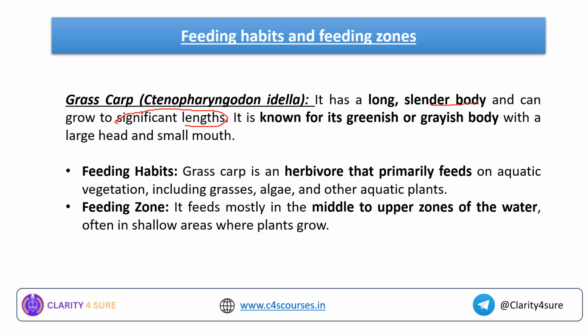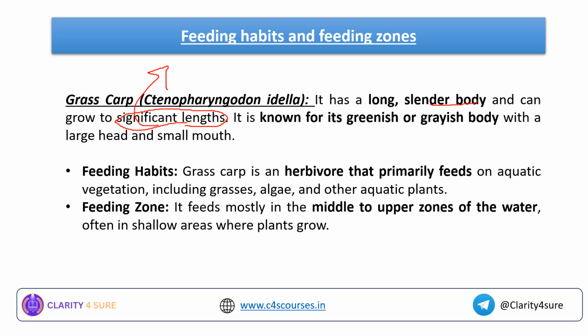So this is the keyword when there is a question describing the characteristics of a particular fish and they are asking which of the following types of fish is being described in the passage above. With certain keywords you will be able to identify this particular fish. Okay, it is known for its greenish or grayish body with a large head and a small mouth.